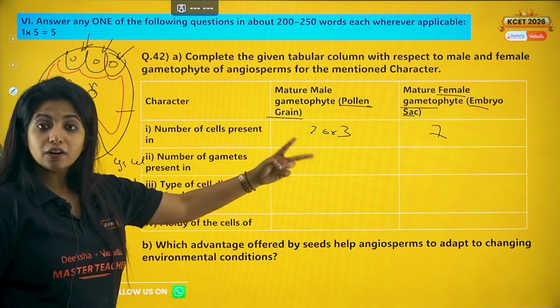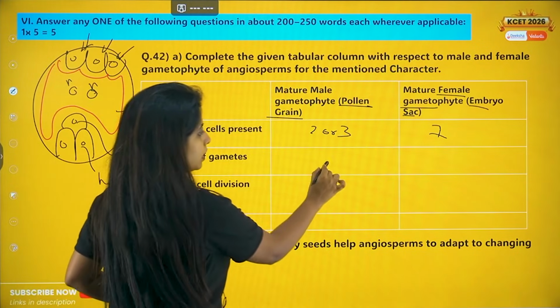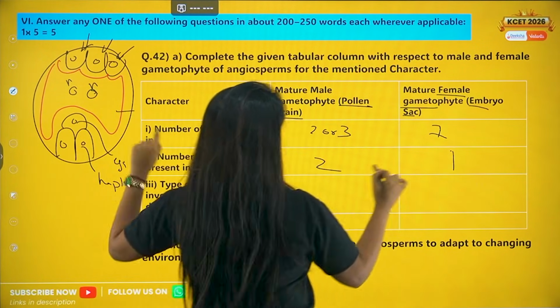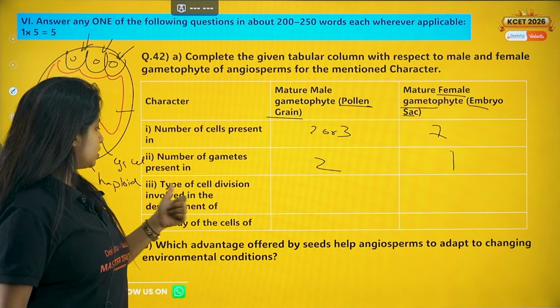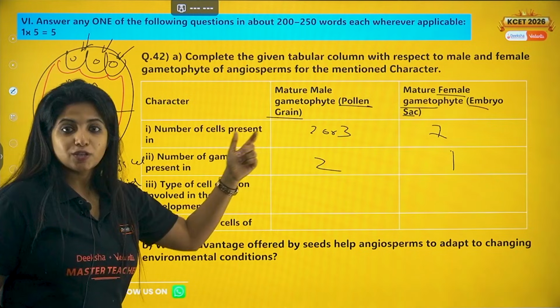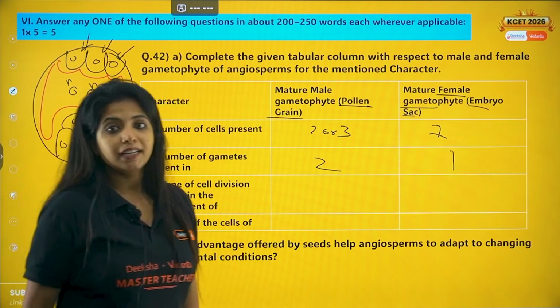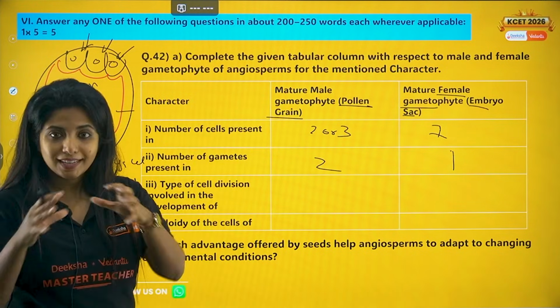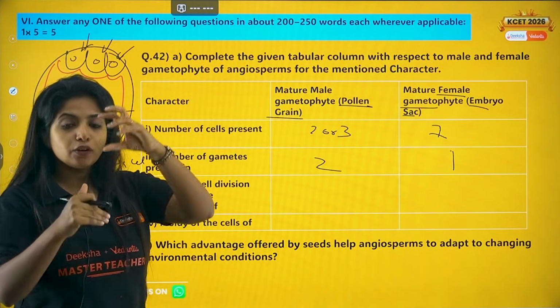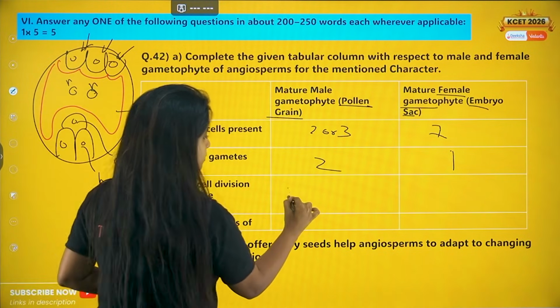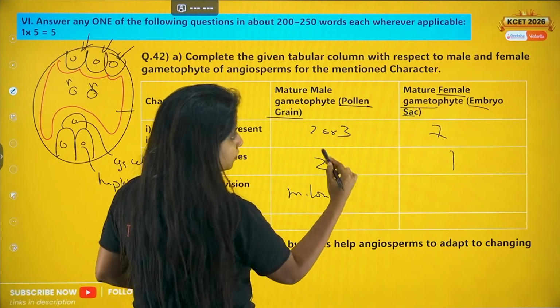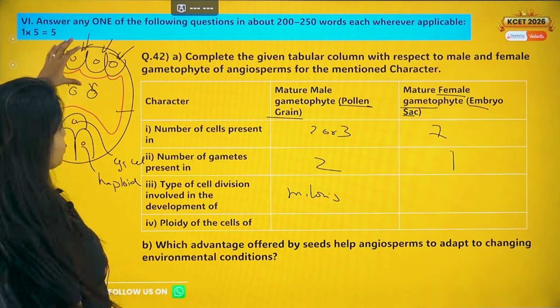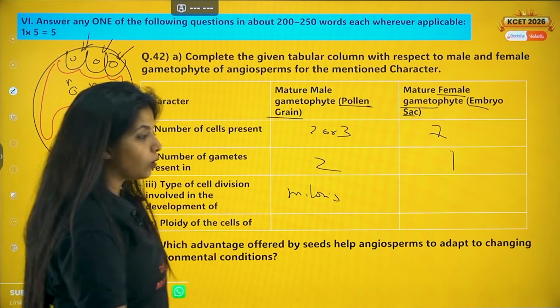Now number of gametes present. Gametes are 2 in number in the case of males, but there is only 1 gamete in the case of females. Type of cell division involved in the development of pollen grains. So how do you think pollen grains are developed? It develops with the help of mitosis. The cells divide, right? That's why you get 2 cells out there. So mitosis. How about over here in the case of female gametophyte? Here also mitosis happens, and that's when you get all of the cells.